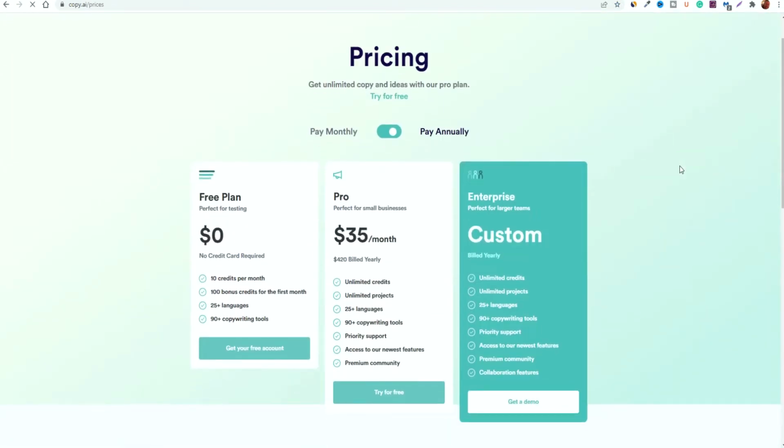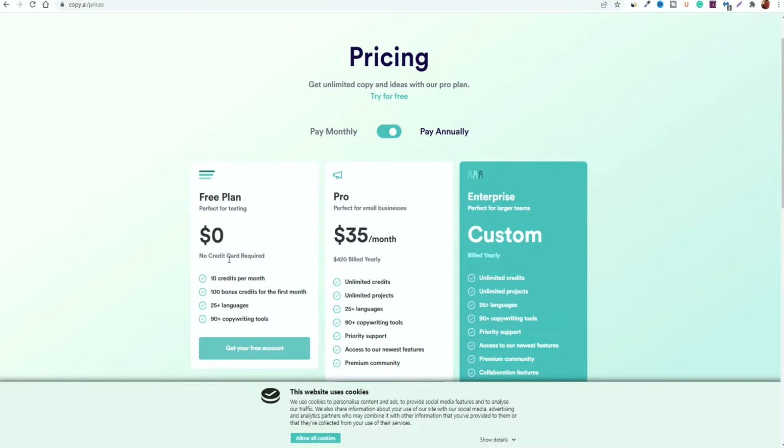So when you look at the pricing on Copy.ai, yes, they do have a free plan, but at the same time it's extremely limited in what it offers. It doesn't really tell you how many words you can write per month. It primarily goes by a credit system. So generally, depending on the amount of credits you have, it determines how many words you can write before you have to upgrade. It generally starts off in the pro plan at $49 a month, but if you pay annually it drastically decreases, but it still pays out one particular bill which is up to about $420.